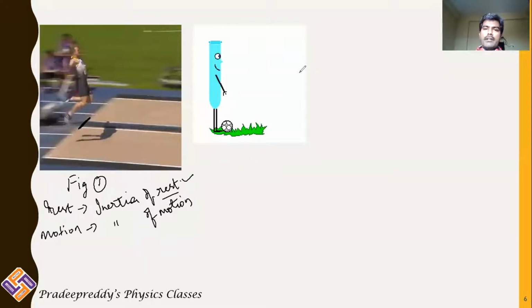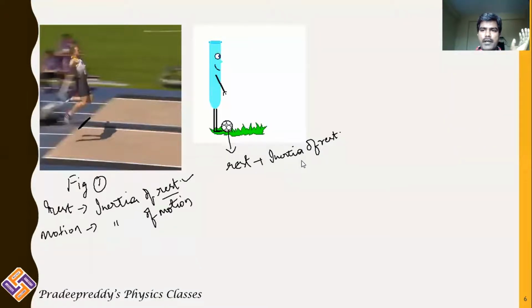Now come to figure 2. What is happening in figure 2? Initially this ball is at rest. What kind of inertia is it possessing? It is possessing inertia of rest. As it possesses inertia of rest, it remains in inertia of rest for as many days as possible until you disturb it. That body will stay in its own position, as it has a tendency to remain in inertia of rest.